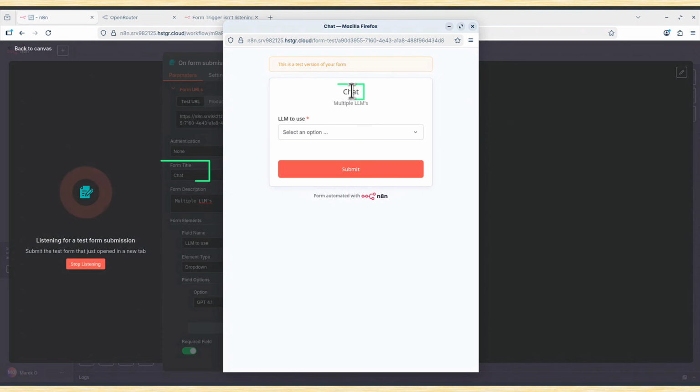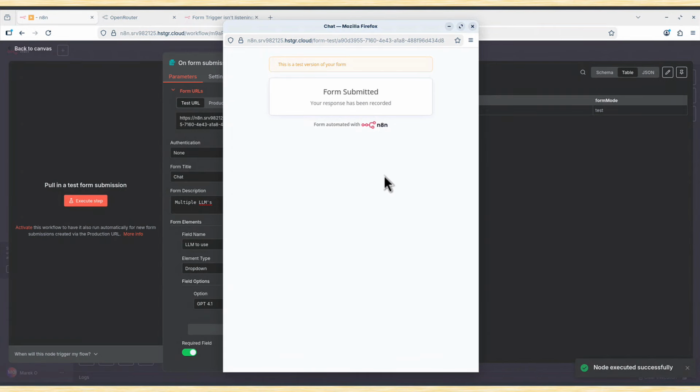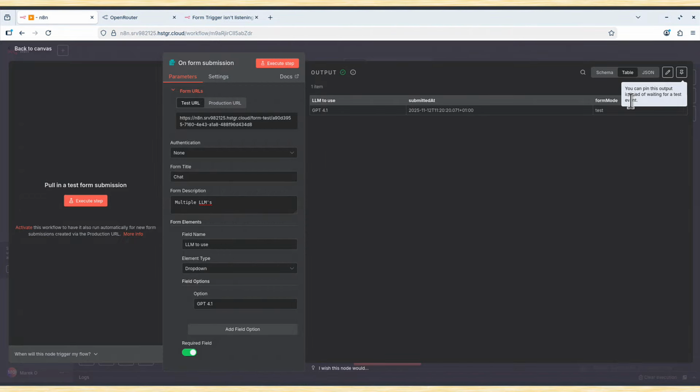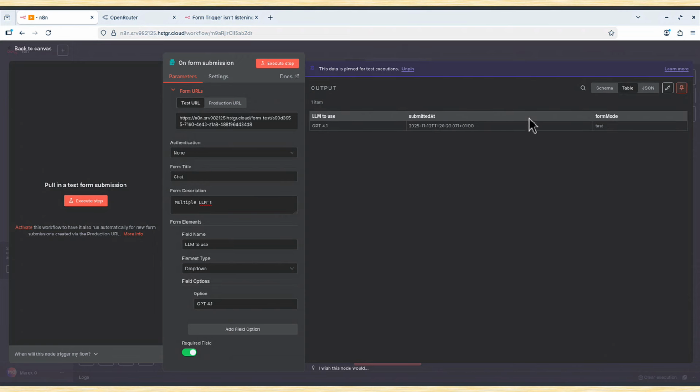The form title is chat. The form description is multiple LLMs. The form element, first form element, we only have one so far, is called LLM to use. And in the drop-down menu, we've got this GPT-4.1. Now I can submit that form. And look at that, node executed successfully. We can close it now. And yes, let's pin it. It says you can pin this output instead of waiting for a test event. Let's pin it. This output simply will be saved temporarily here.